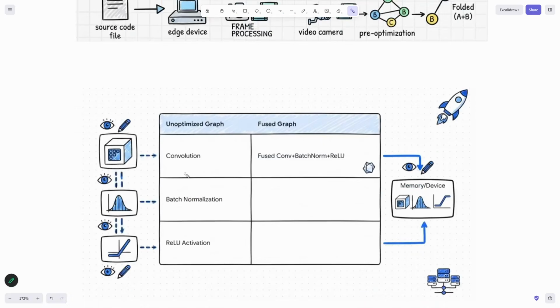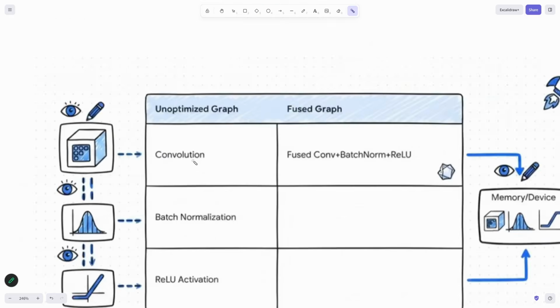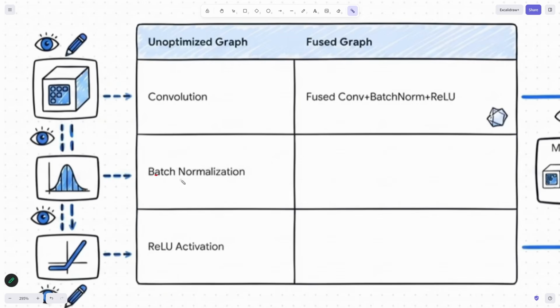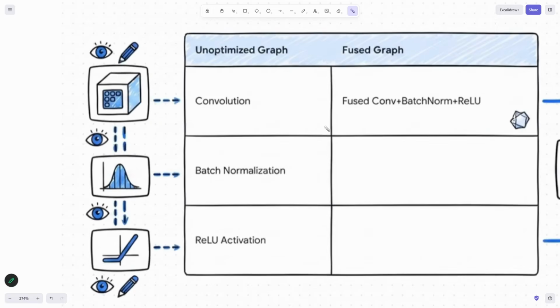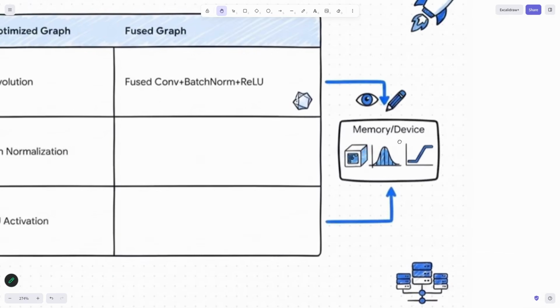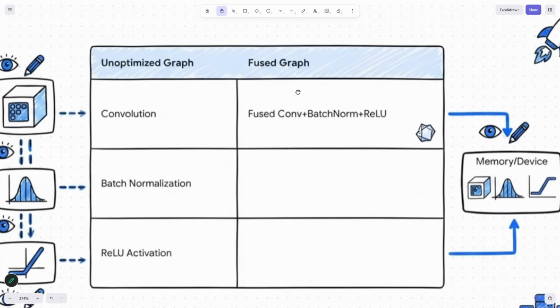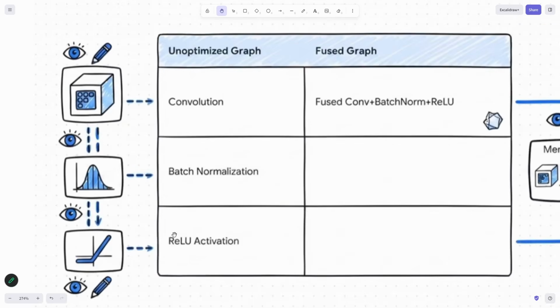How it used to work earlier, when we took a normal TensorFlow model or a PyTorch model, we used to run convolutions, batch normalization, ReLU activations for all of our inputs. But now, because of ONNX, all of this is fused into one, and we directly pass it in a single pass. This is what ONNX did for us, and all of this information is fused in that particular hardware where we are running it. See, ReLU activation, batch normalization, convolution. So neural network, mathematical operations, and this is also mathematical operations as well. This is all interlinked.